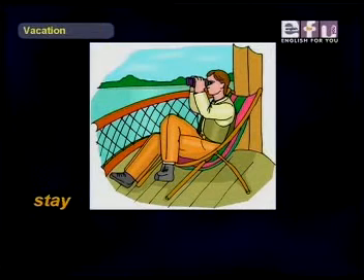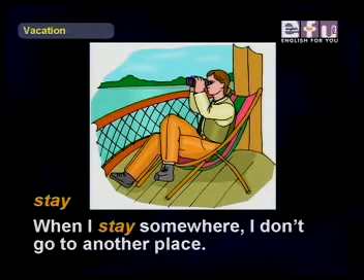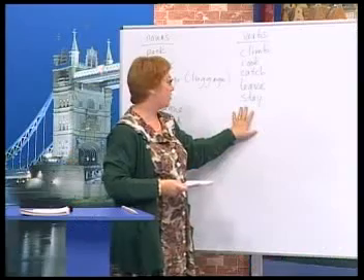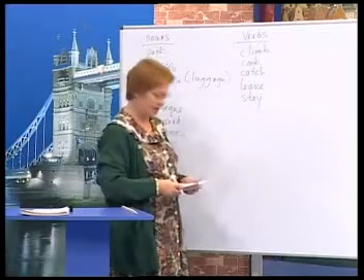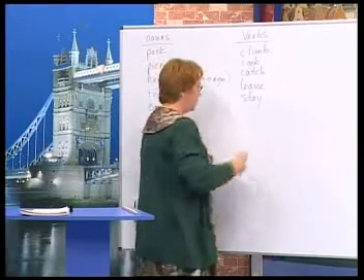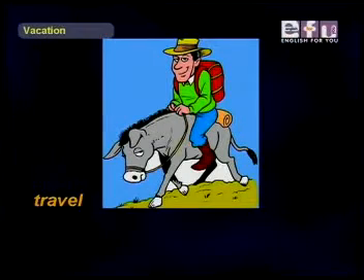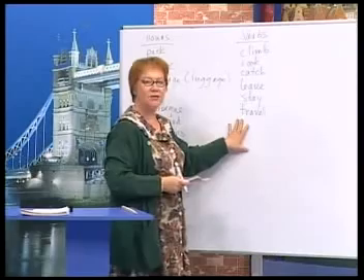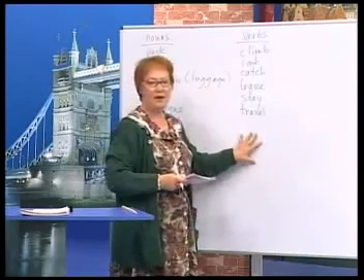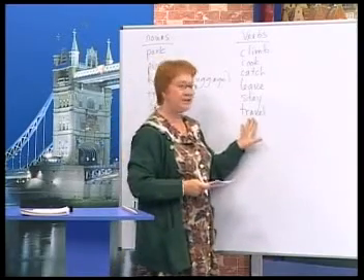Stay. When I stay somewhere, I don't go to another place. So I can stay in a hotel, for example, or I can stay in Paris. Travel is a verb. When I travel, I go from place to place. I travel from London to Paris. Okay? Travel is the verb.